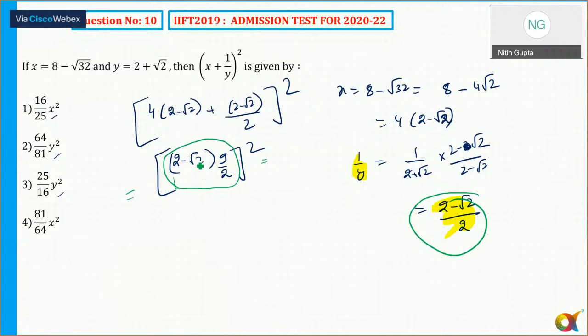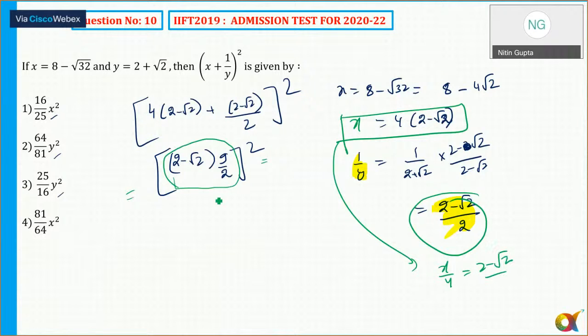I can write this, but then y comes in the denominator. In the numerator, if you look at this expression, x by 4 is equal to nothing but 2 minus 2. So I can replace 2 minus 2 by x by 4. So this expression is equal to x by 4 into 9 by 4, and that way it will be equal to 81 by 64 x squared. For that reason, the answer is option number 4.